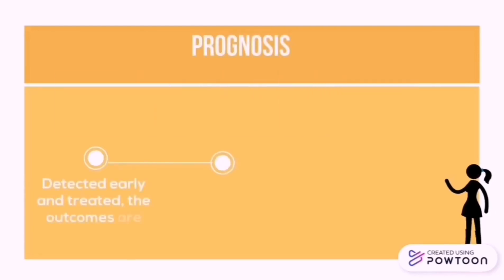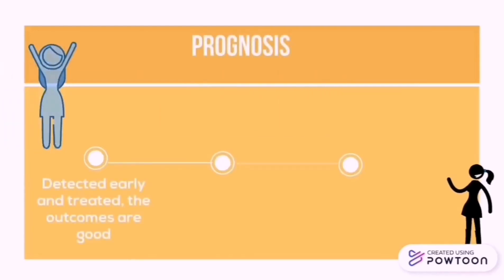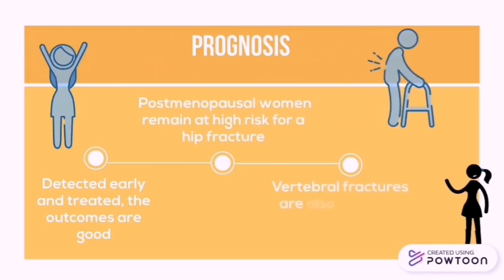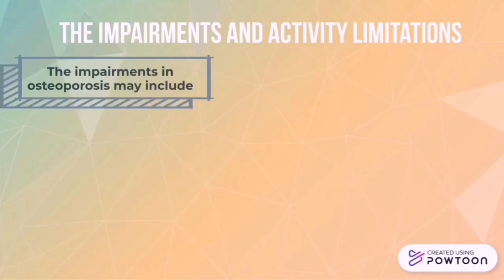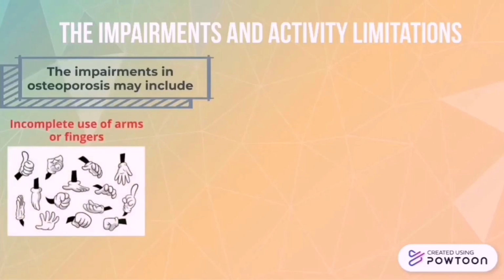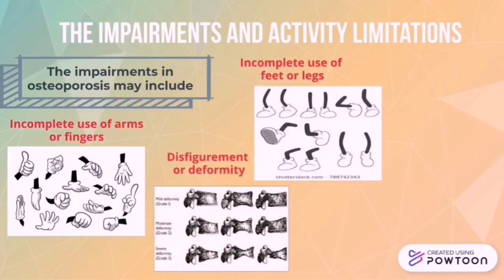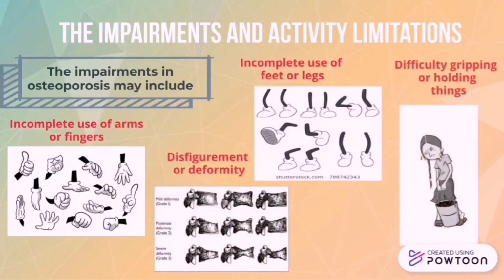If osteoporosis is detected early and treated, the outcomes are good. Postmenopausal women remain at high risk for hip fracture, which often results in prolonged recovery and nursing home placement. Vertebral fractures are also common and can lead to kyphosis, chronic pain, respiratory compromise, and a high risk of developing pneumonia. The impairments in osteoporosis may include incomplete use of arms or fingers, incomplete use of feet or legs, disfigurement or deformity, and difficulty gripping or holding things.